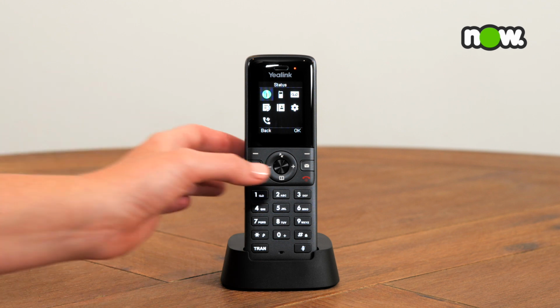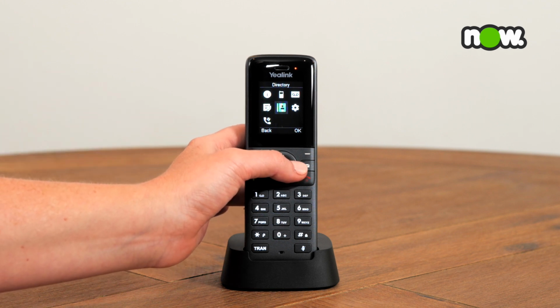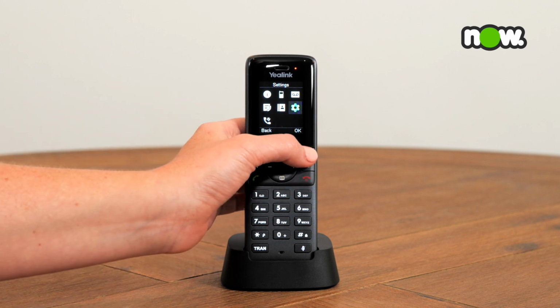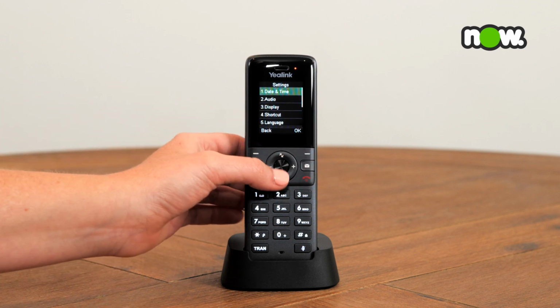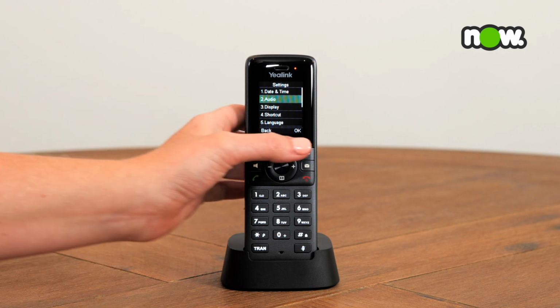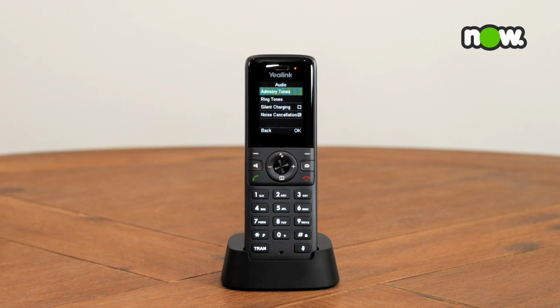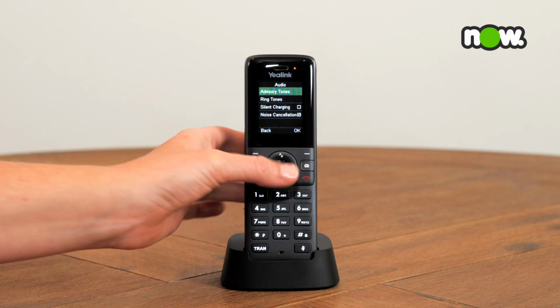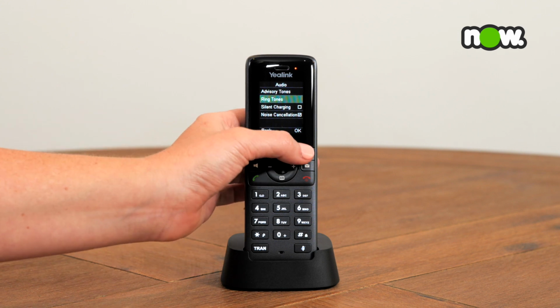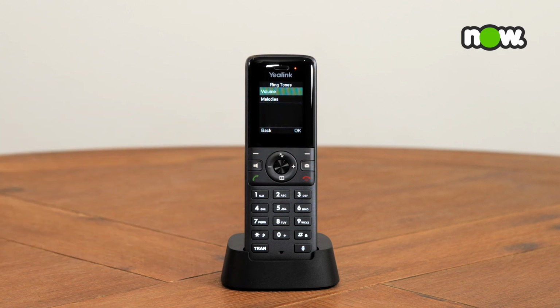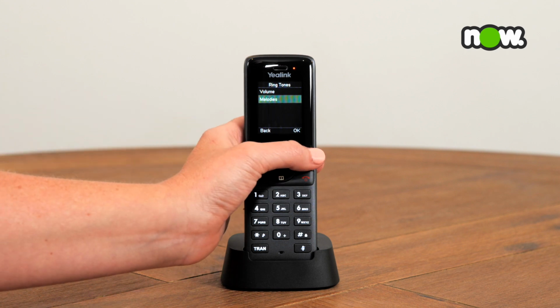Scroll to the Settings menu. Then press the OK soft key. Scroll down to Audio and press the OK soft key. Then scroll down to Ringtones and press the OK soft key. Scroll down to Melodies, then press the OK soft key.